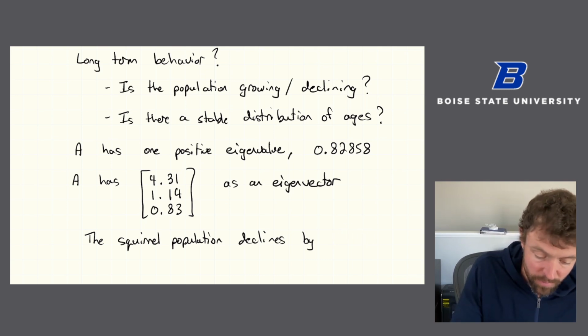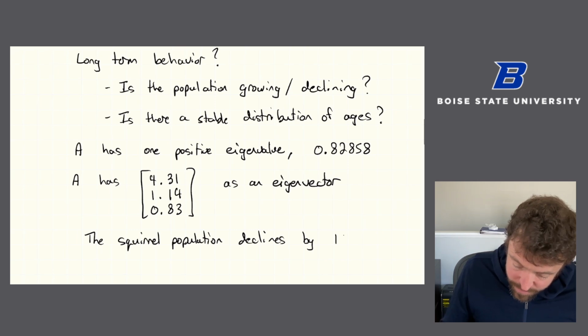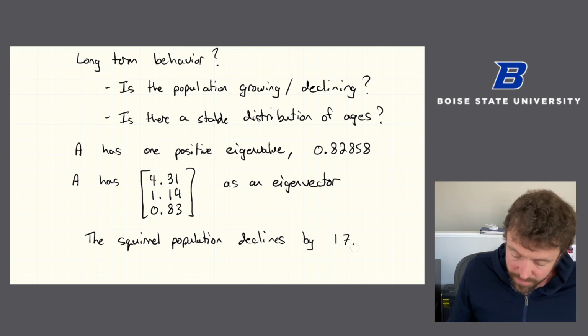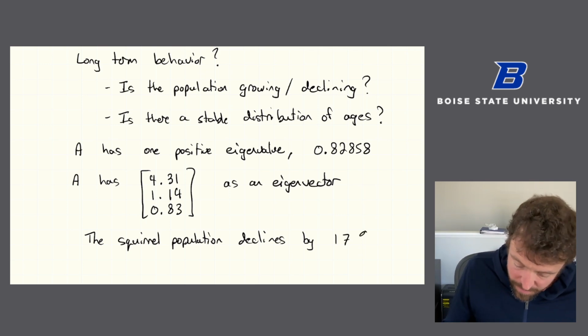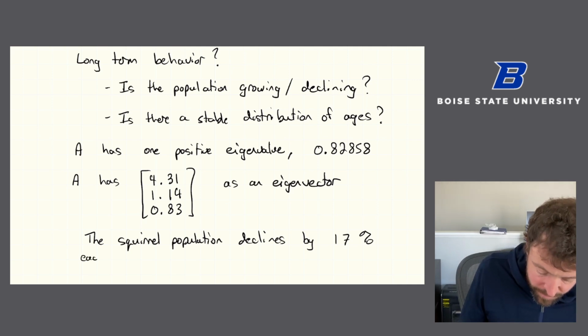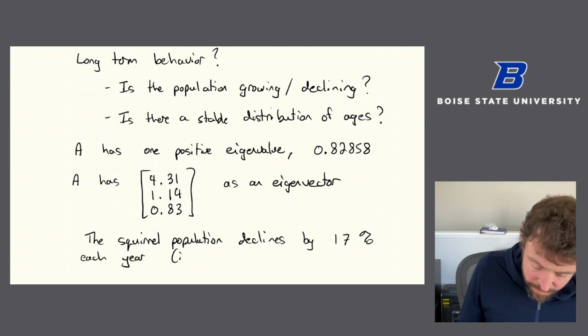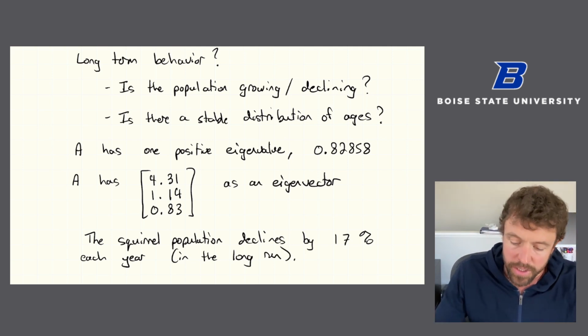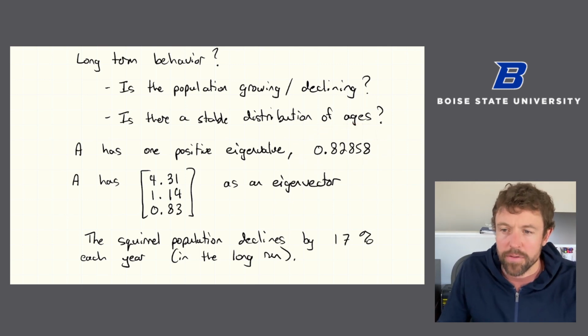I have to subtract that number from 1. Or let's phrase this differently. So that is, it declines by about 17% each year. In other words, it's being multiplied by 83% or 0.83, which is the same as declining by 17%. So the squirrel population is in fact declining.